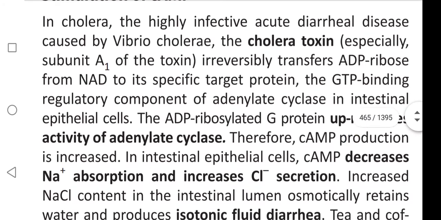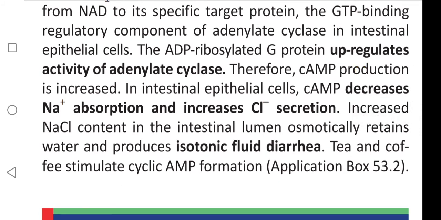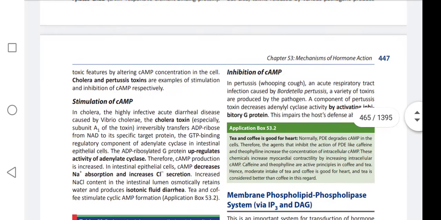In intestinal epithelial cells, cyclic AMP decreases sodium absorption and increases chloride secretion. Increased NaCl content in the intestinal lumen osmotically retains water and produces isotonic fluid diarrhea. Tea and coffee stimulate cyclic AMP formation.